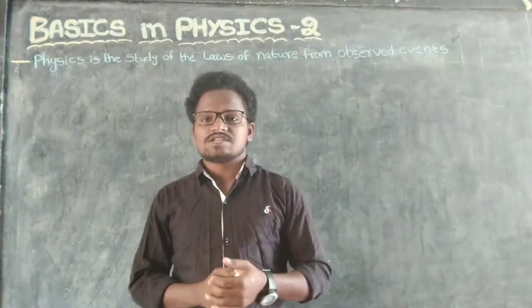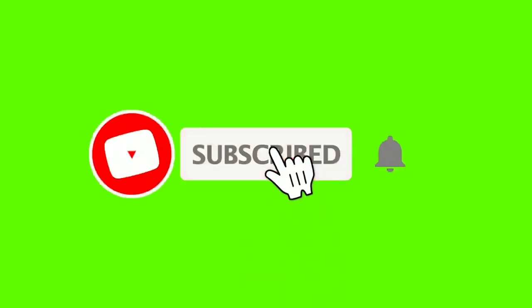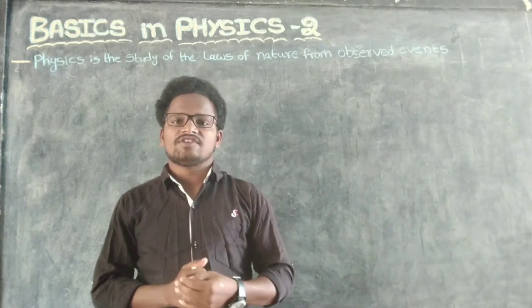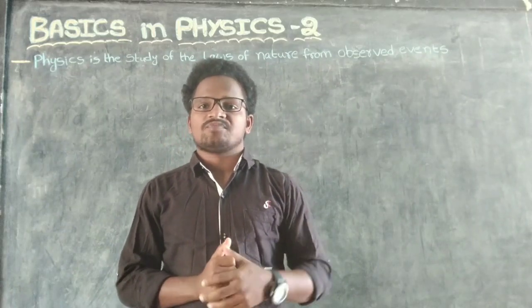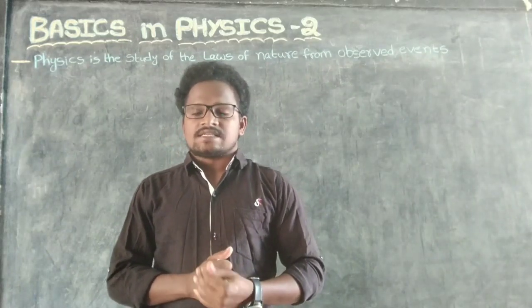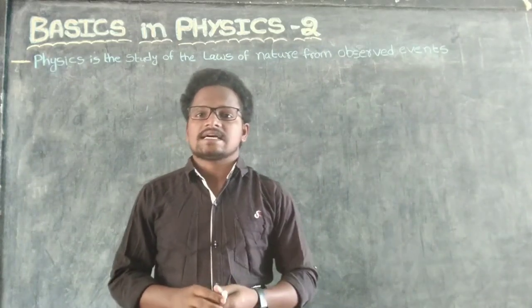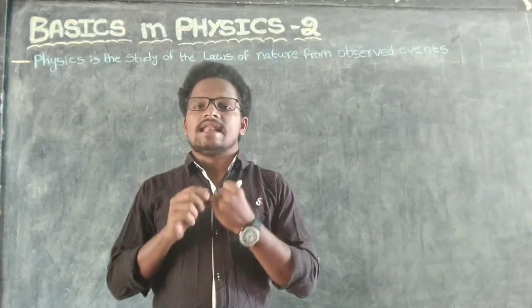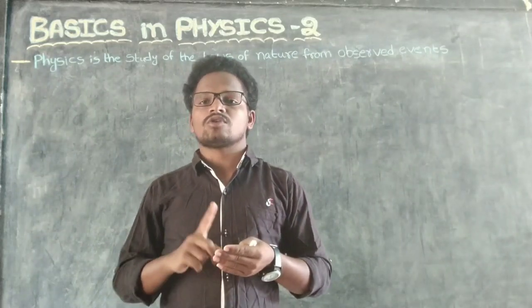Coming to today's topic, basics in physics part 2. What is physics? Physics is the study of the laws of nature from observed events. Last class I discussed what fundamental quantities are, in that length, mass and time formulas, and how to write units.